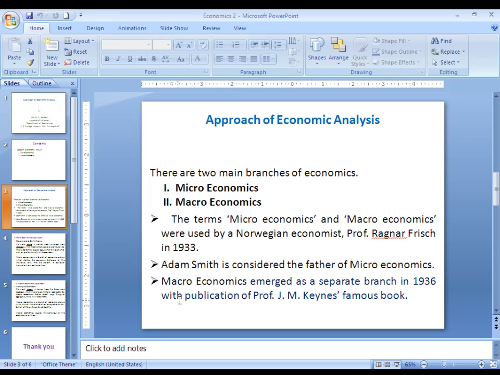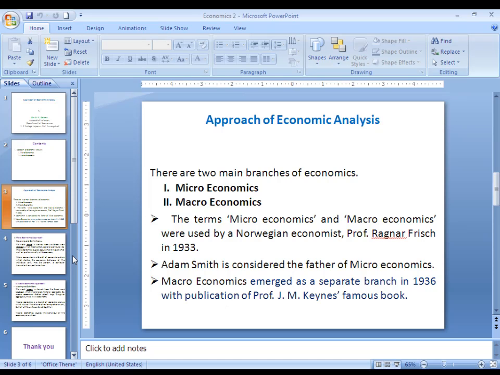And macroeconomics approach is used by James Keynes in 1936 in his famous books, The General Theory of Employment, Interest and Money.